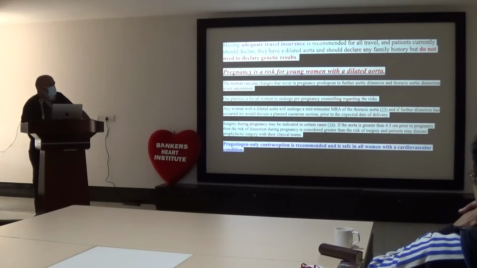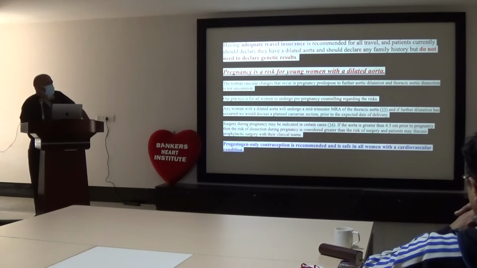Surgery during pregnancy may be indicated in certain cases. If the aorta is greater than 4.5 cm prior to pregnancy, then the risk of dissection during pregnancy is considered greater than the risk of surgery. Patients may discuss prophylactic surgery with their clinician. Only one contraception is recommended in all cardiovascular conditions, that is progestogen.